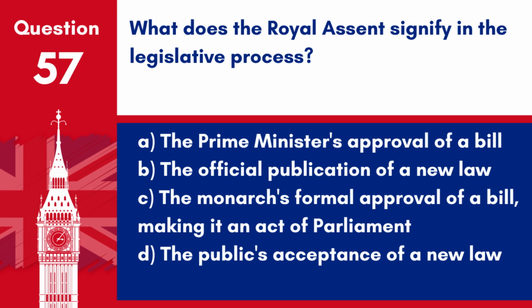Question 57. What does the royal assent signify in the legislative process? A. The Prime Minister's approval of a bill. B. The official publication of a new law. C. The monarch's formal approval of a bill, making it an act of Parliament. D. The public's acceptance of a new law.